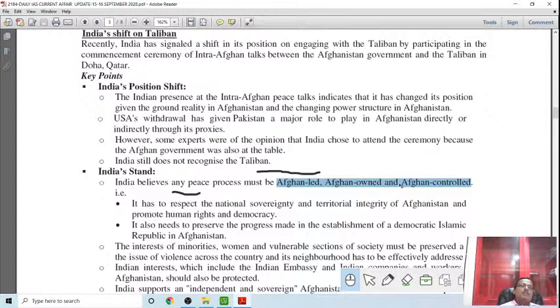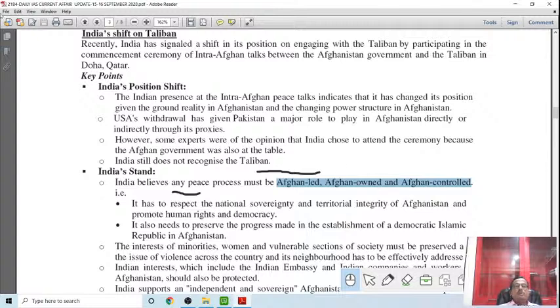So India realized that any permanent solution in Afghanistan must be Afghan led, that means led by the Afghan government. Afghan owned, that means it must encompass all the stakeholders in Afghanistan, and Afghan controlled. So the entire peace process and its outcome must be Afghan controlled, not from any outside party's dictation.